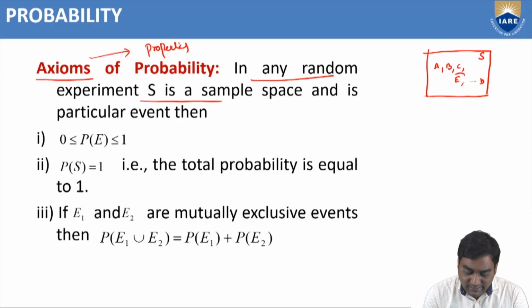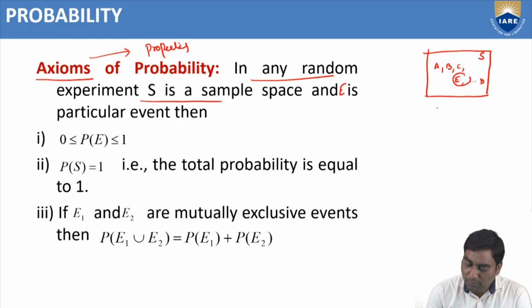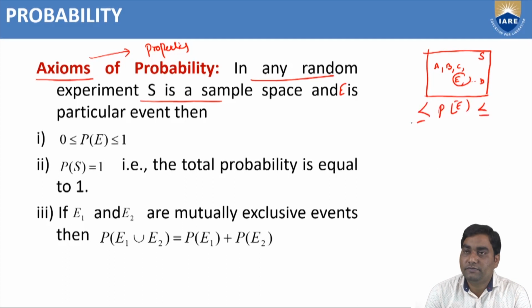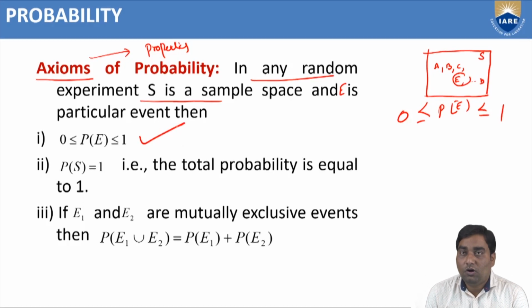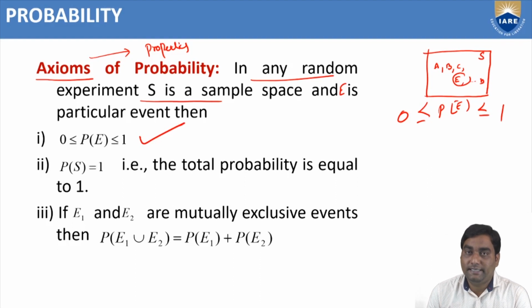This event E is a particular event. Then the probability of this particular event E is always between 0 and 1. So this is the first axiom or first property of probability.